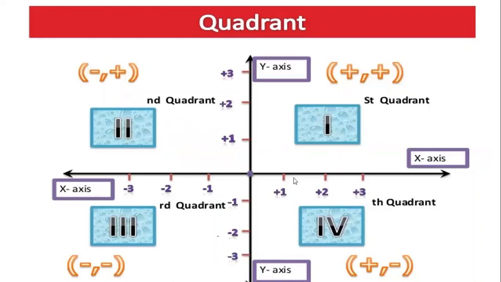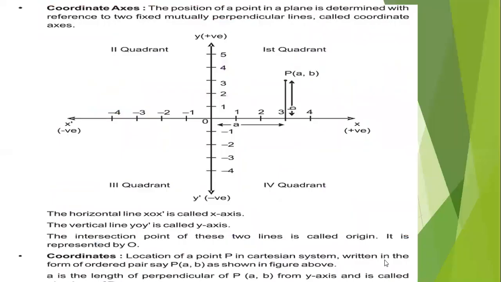So the plane is divided into four parts: first quadrant, second quadrant, third quadrant, fourth quadrant. What you have to remember here: in the first quadrant, the x coordinate and y coordinate are both positive. In the second, the x coordinate is negative and the y coordinate is positive. In the third, both are negative. In the fourth, x is positive and y is negative. We already discussed this. The horizontal line is called the x-axis and the vertical line is called the y-axis.